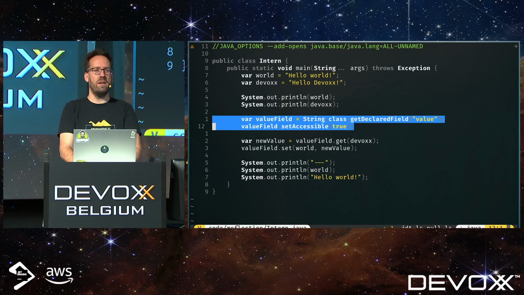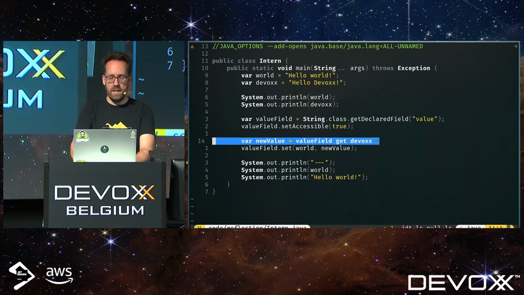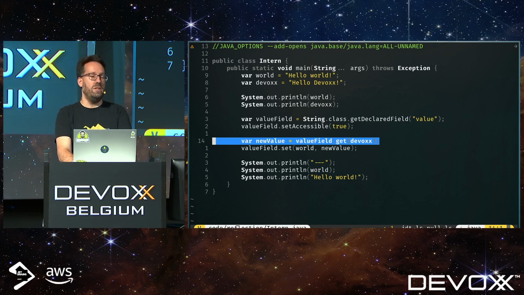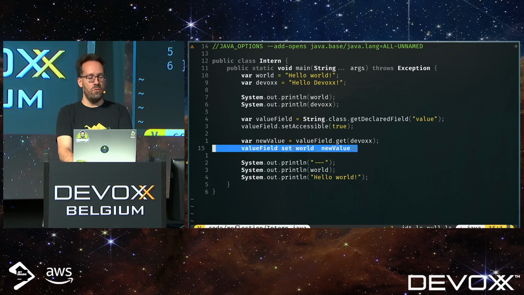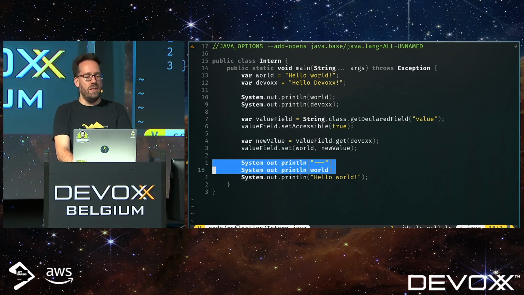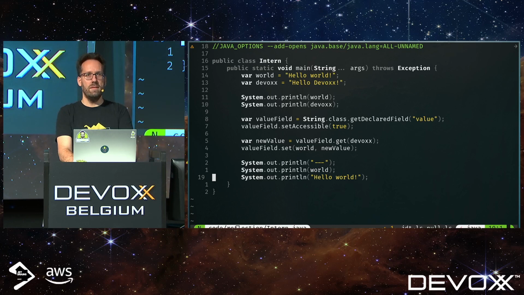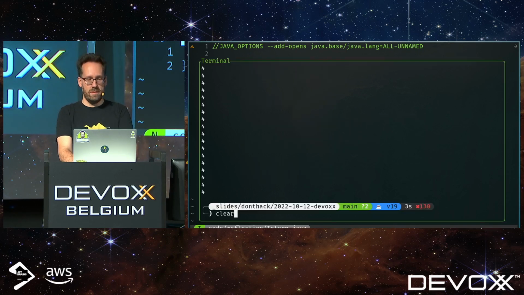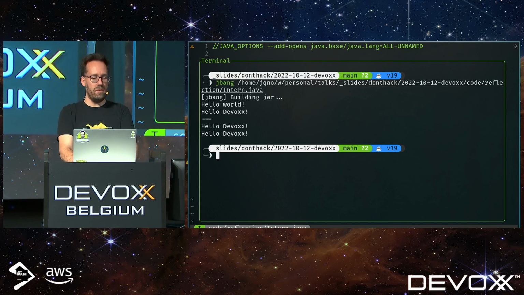Now I take the string class and take the value property from that string class, make it accessible. Then I take the value from the devox variable, which says hello devox, and then I assign that value to the value field in the world variable. So hello world is now hello devox. Then I print this. We expect, of course, here the output hello devox, and then hello world. Right? Let's take a look. No, because the second one is also hello devox.